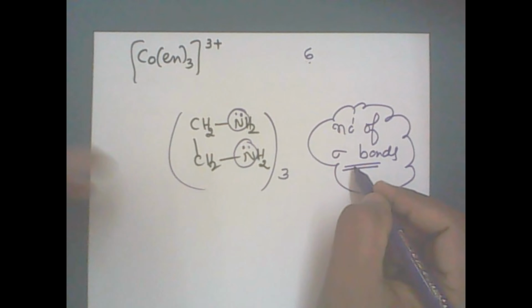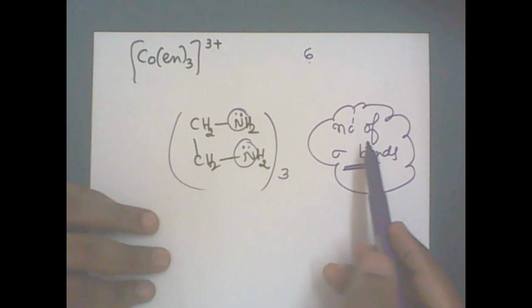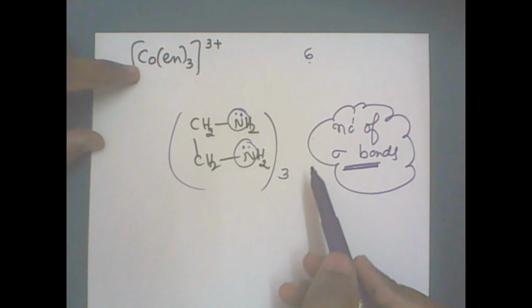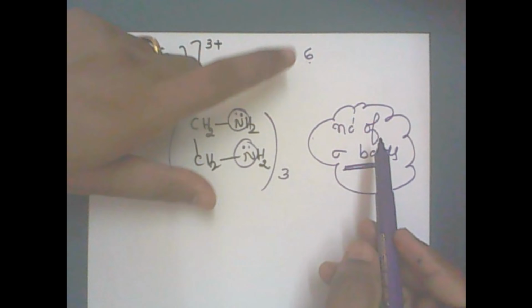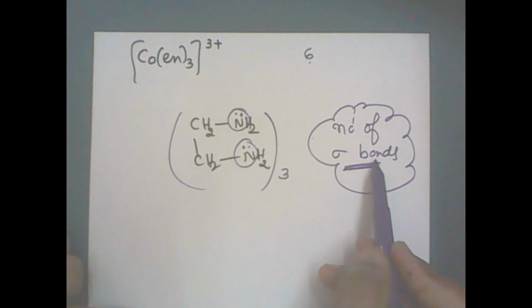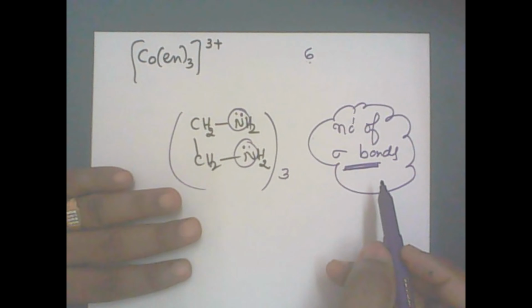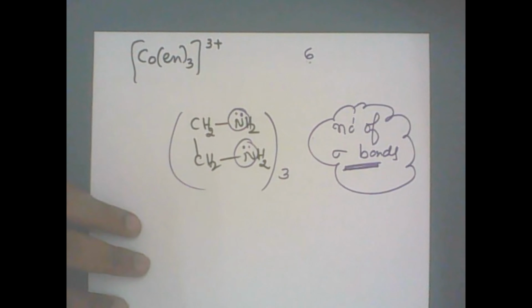So actually, after forming the coordinate bond, the bonds are called sigma bonds. Therefore, we have got here 6 coordinate bonds, 6 sigma bonds around the cobalt. Correct? Therefore, coordination number is decided by the number of sigma bonds. Suppose there are pi bonds, pi bonds are not counted to find out the coordination number. Clear?